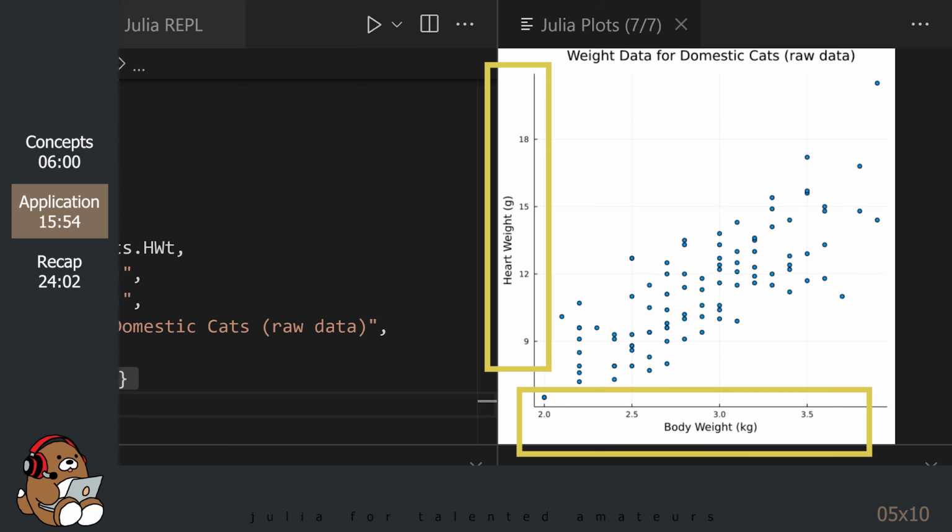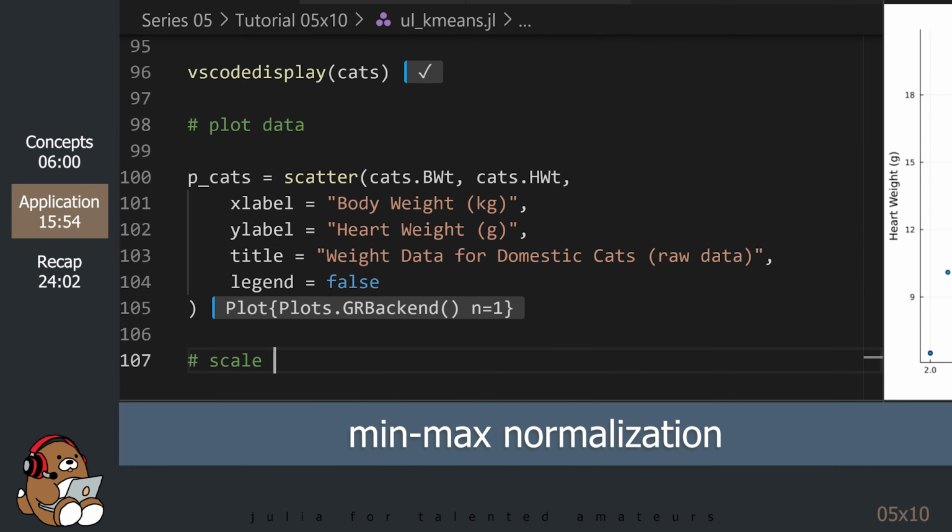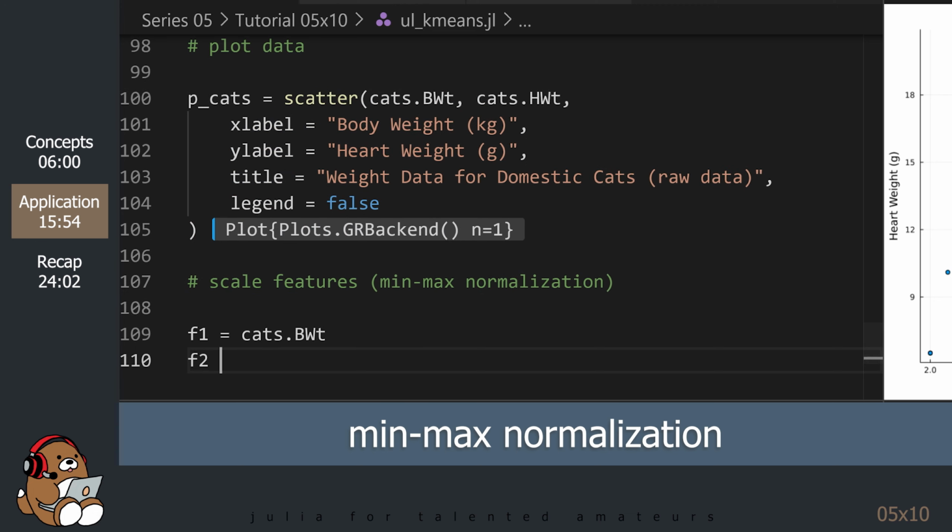First of all, notice that the unit of measures is different between the 2 features. They are both weight measurements, but the body weights are in kilograms, while the heart weights are in grams. So the values of the heart weights are larger, even though they weigh less. Let's apply our knowledge of feature scaling to scale these values between 0 and 1.